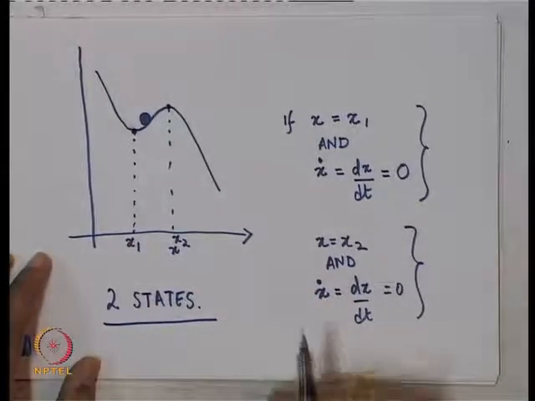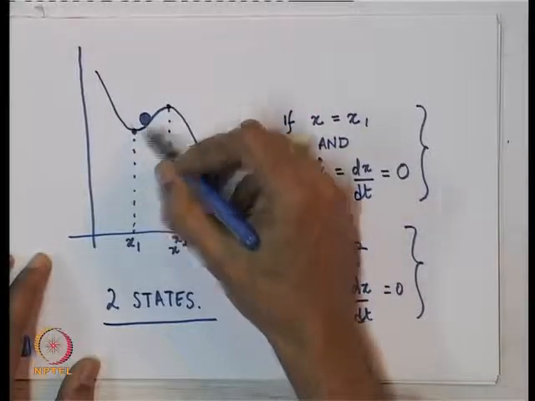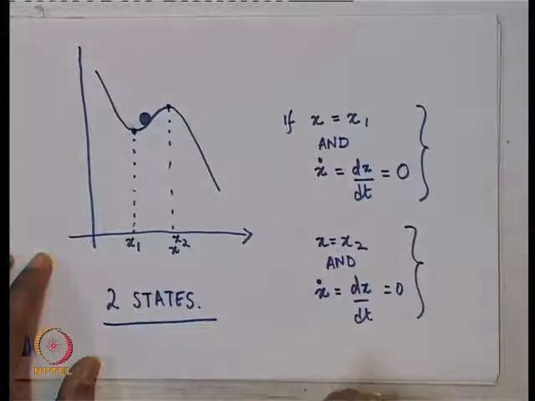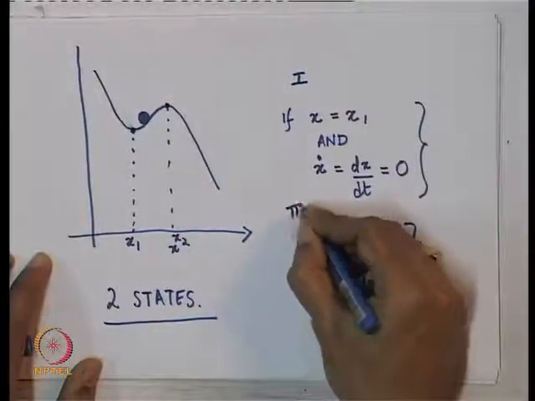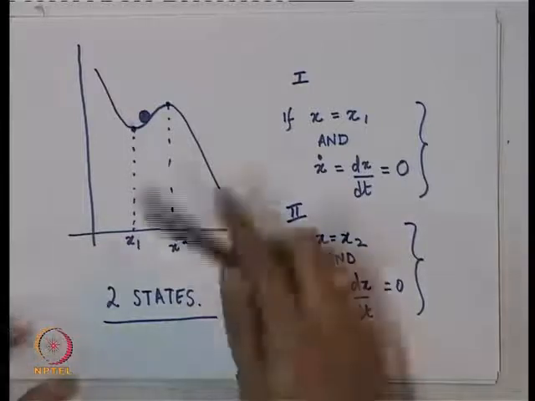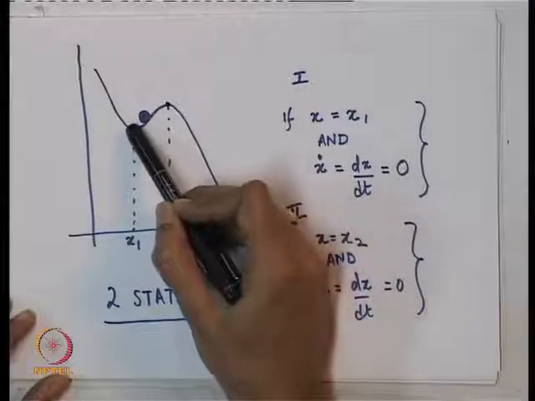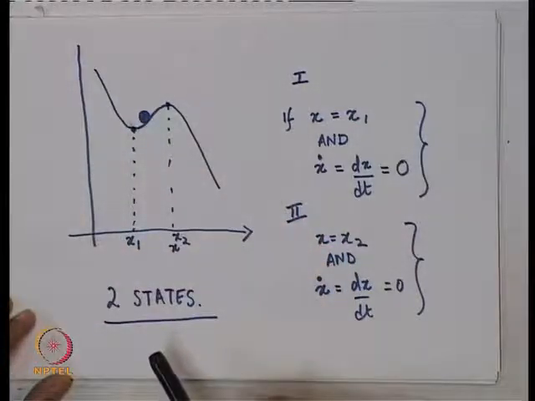Now, you will notice that there is a qualitative difference between the equilibrium here and here. In fact, it would have come to your mind right away. This equilibrium 1 is different from this equilibrium 2. How is this equilibrium different? Well, in case I place this ball at this equilibrium and I give it a small disturbance, what would happen?